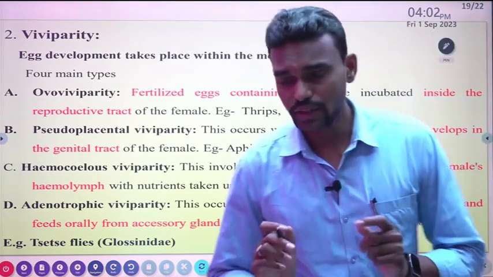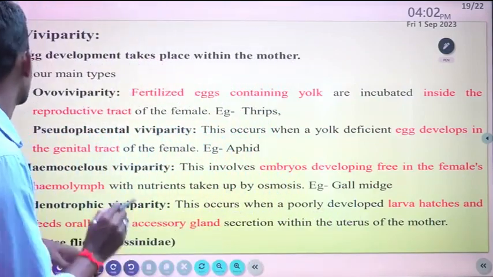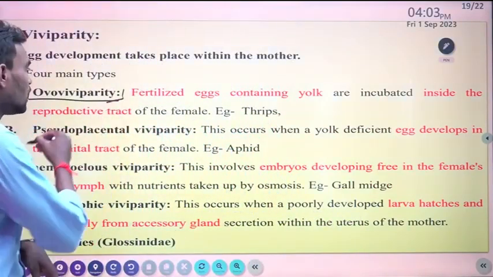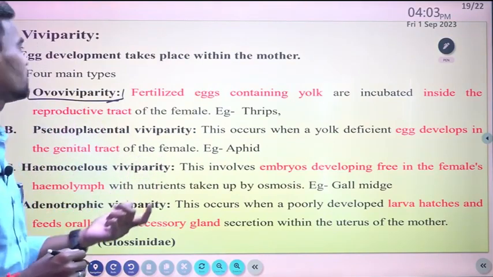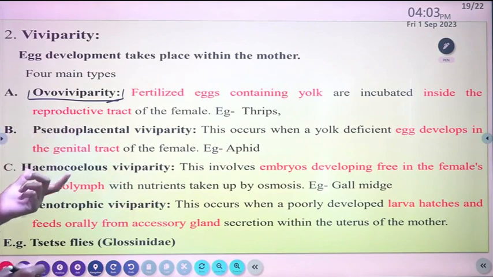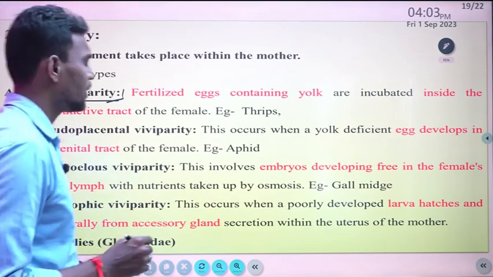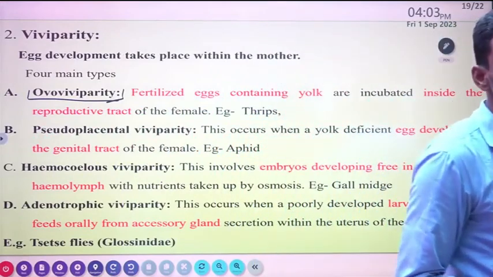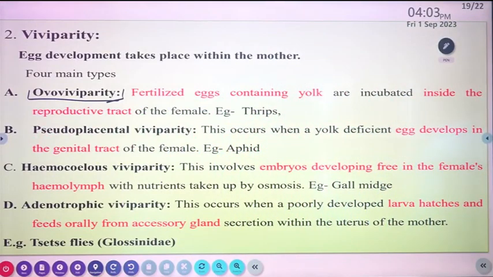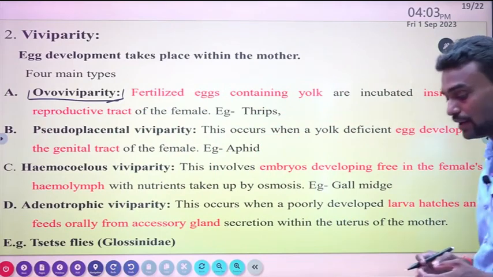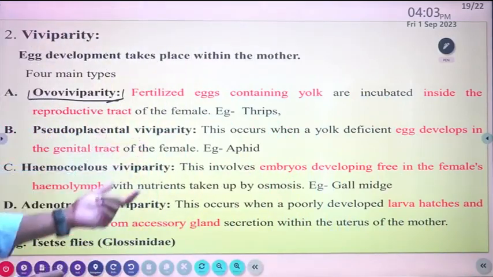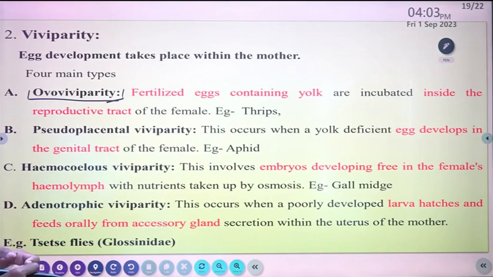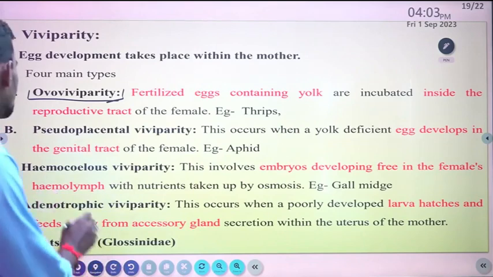The terms are quite confusing, so you have to remember their names with the function and the proper mechanism. Pseudoplacental viviparity occurs when a yolk-deficient egg develops in the genital tract of the female, example aphid. In case of aphid, this kind of viviparity takes place when the deficient egg develops in the genital tract only.